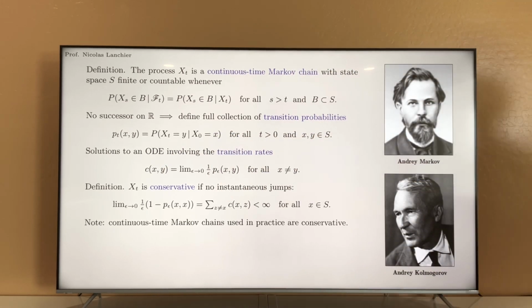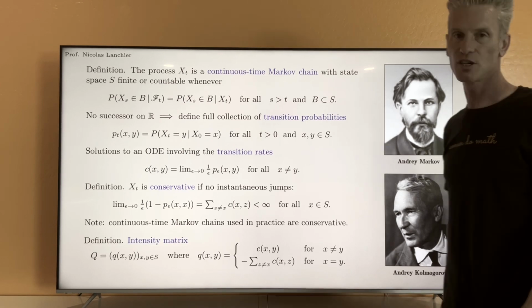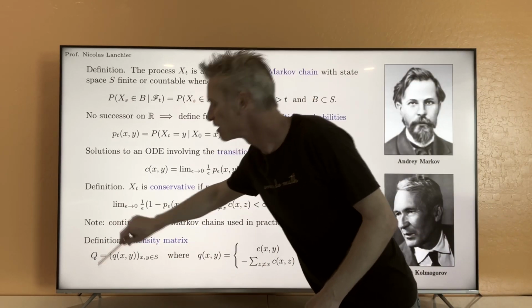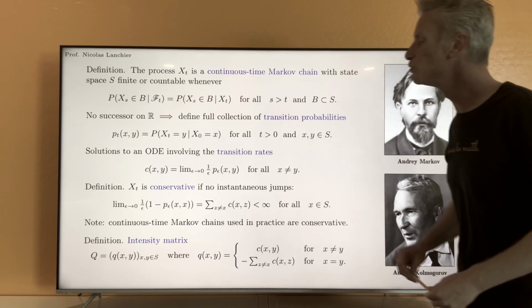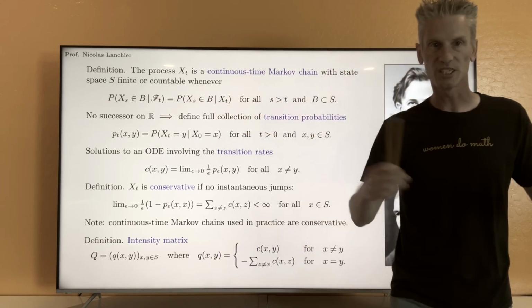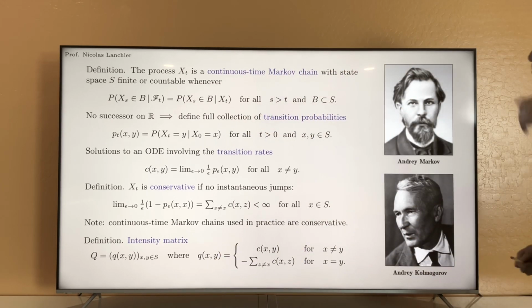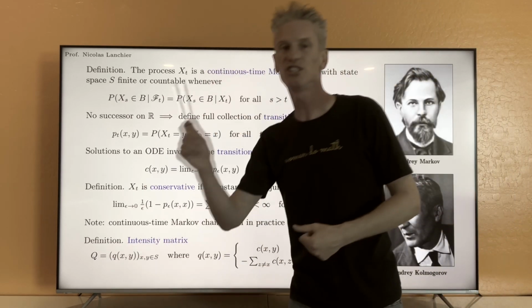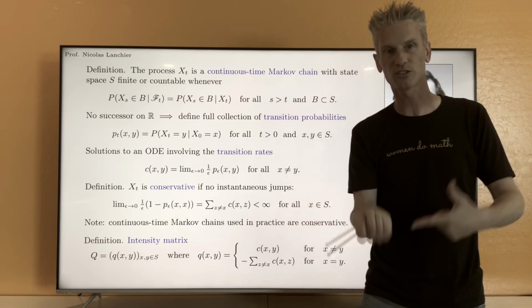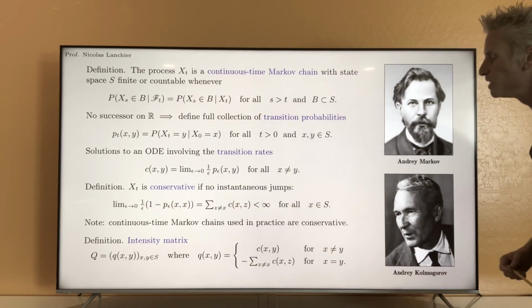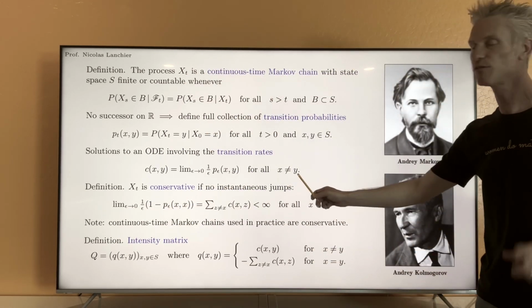Having this assumption, we can define the notion of intensity matrix that's going to play an important role after to study the process. So the intensity matrix is going to be the matrix Q, capital Q. I'm going to call the coefficient of this matrix Qxy, where x and y are two possible states. That's going to be more or less the matrix of the transition rates, exactly like the transition matrix in discrete time was the matrix of the transition probabilities. So more precisely, Qxy is going to be equal to Cxy if x is different from y.